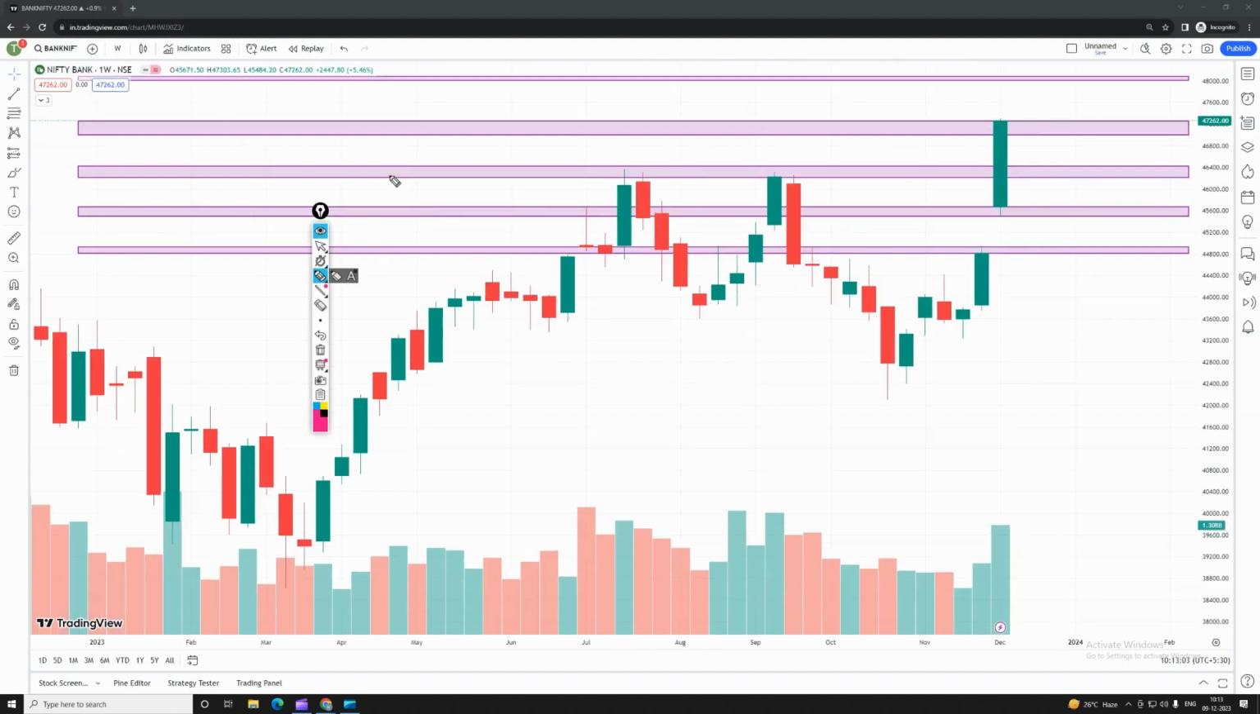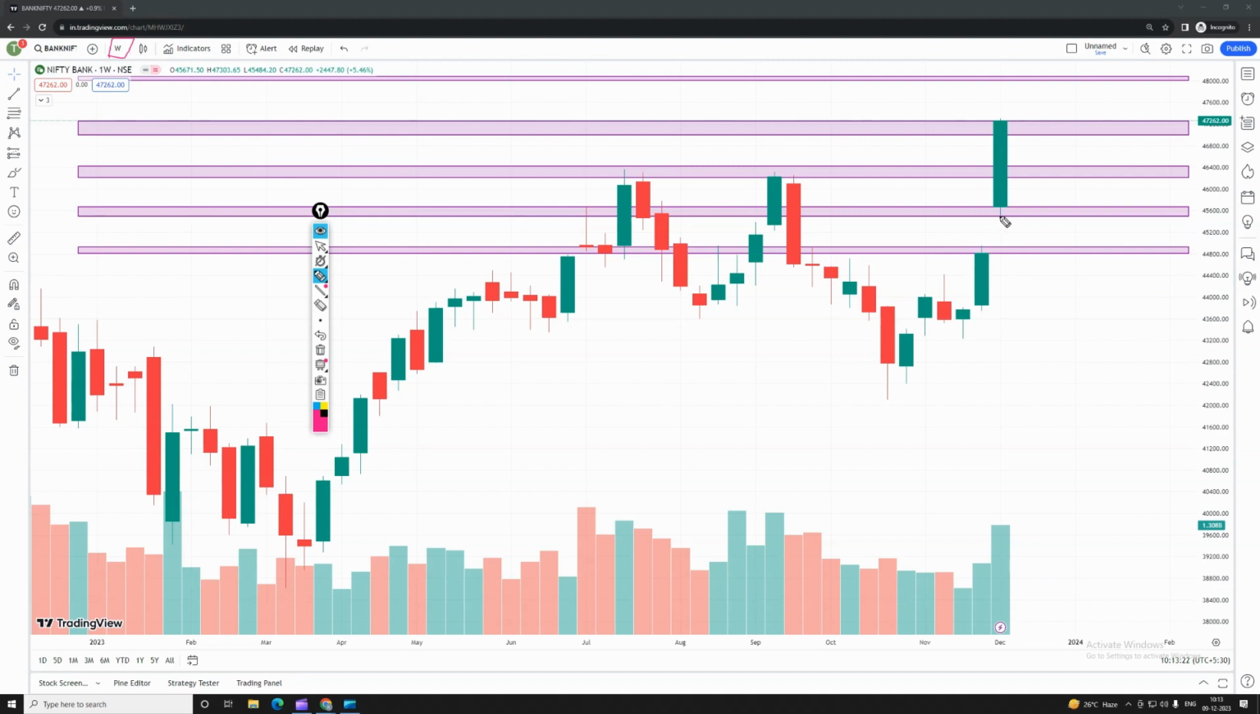Okay guys, now we are going to look into the Bank Nifty analysis in the weekly time frame. You can see here we are in the weekly time frame, guys. This is the weekly analysis we are going to do. Here you can see Bank Nifty has given very good points compared to Nifty.